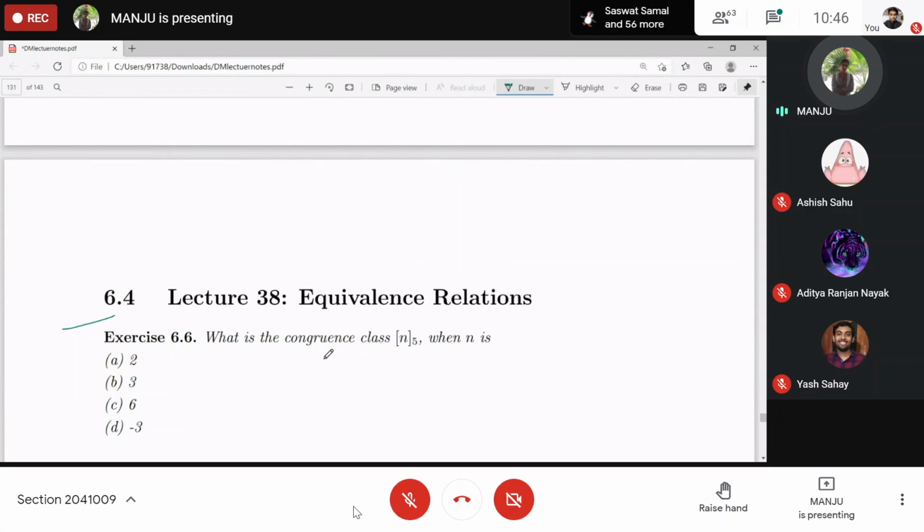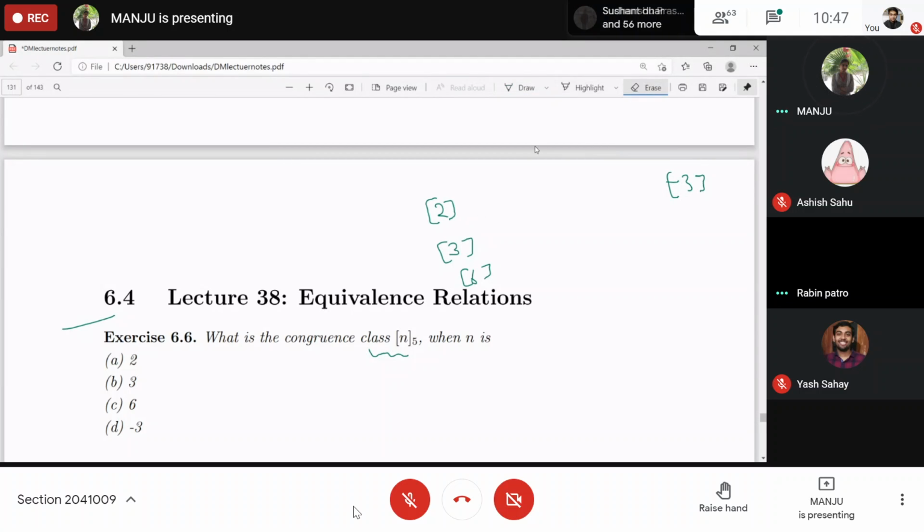What are the congruence classes? Congruence class, or you can just say equivalence class. Congruence class means the relation is given as congruence modulo m. What is the congruence class of n with modulo 5, where n is 2? It means find the equivalence class of 2 under modulo 5, of 3 under modulo 5, of 6 under modulo 5, and of minus 3 under modulo 5.